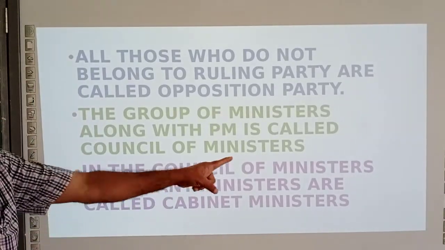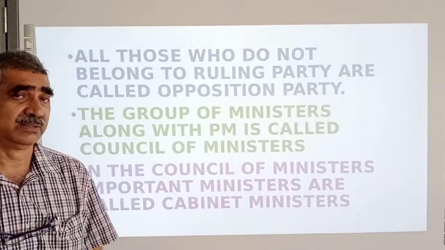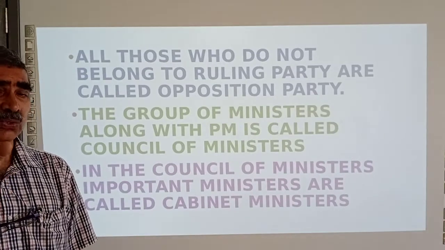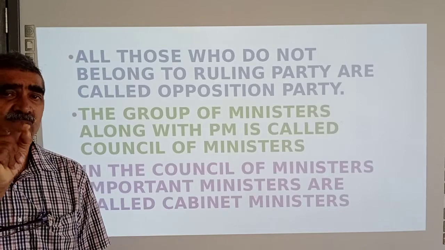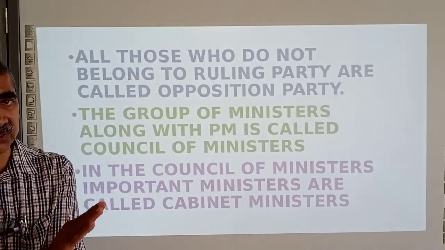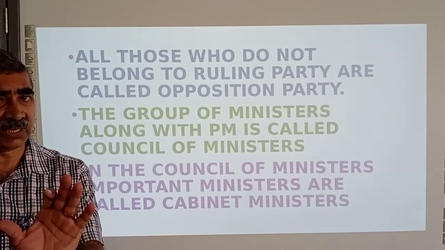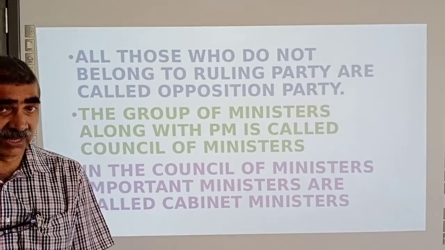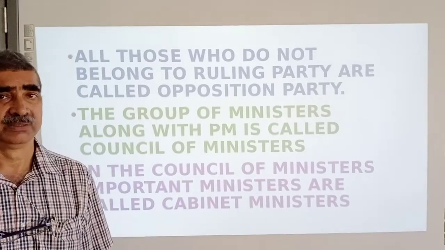Okay. In the Council of Ministers, important ministers are called the cabinet ministers. The ministers who have more responsibilities and are able to attend the cabinet meeting are called cabinet ministers. All ministers cannot attend the cabinet meeting. Ministers of state with independent charge can attend the cabinet meeting if they are called for it.